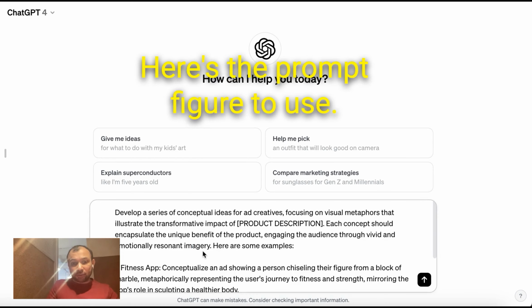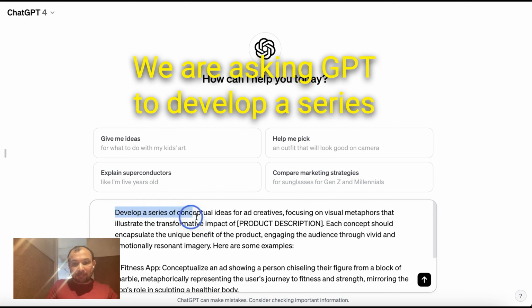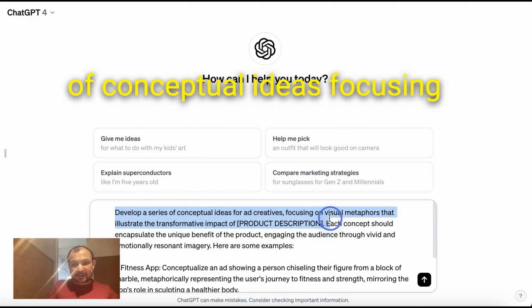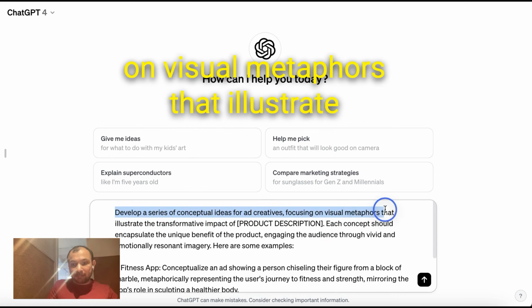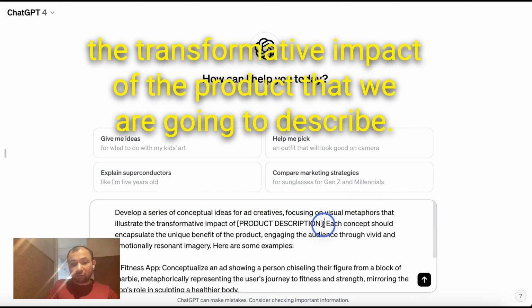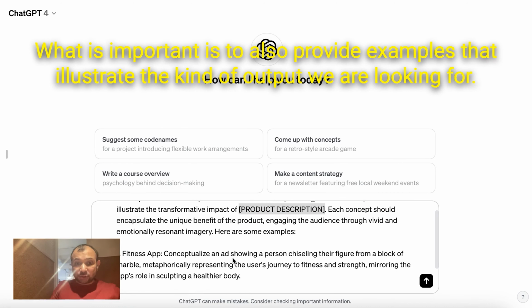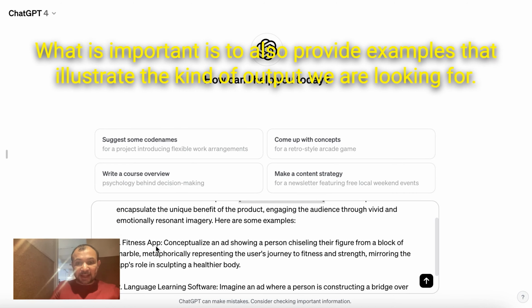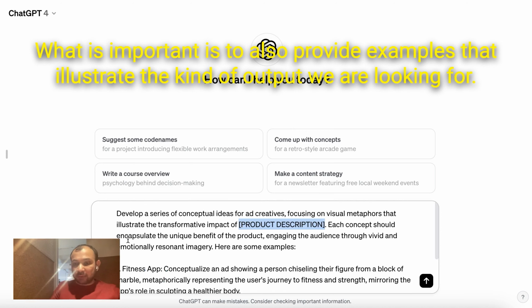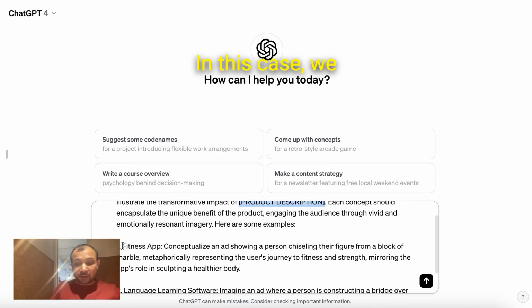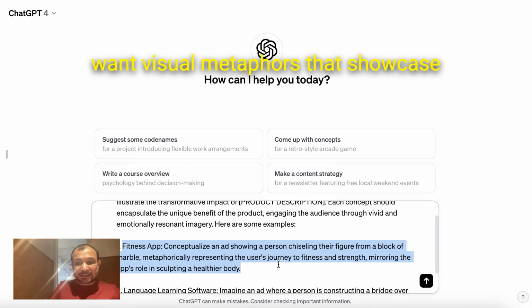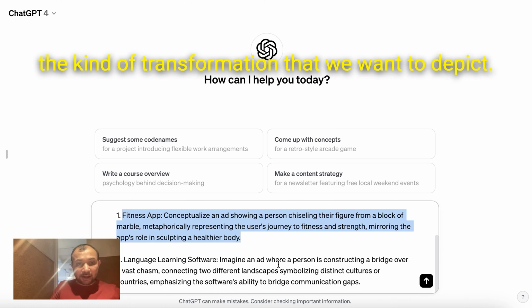Here's the prompt we're going to use. We're asking GPT to develop a series of conceptual ideas focusing on visual metaphors that illustrate the transformative impact of the product that we're going to describe. What is important is to also provide examples that illustrate the kind of output we are looking for. In this case, we want visual metaphors that showcase the kind of transformation that we want to depict.